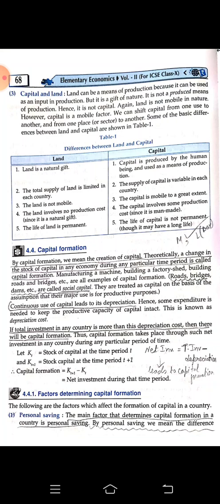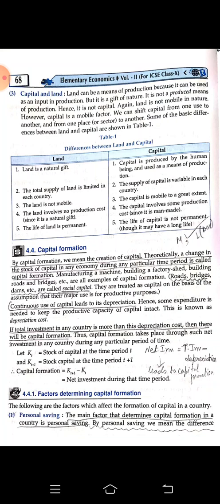So net investment is equal to total investment minus depreciation. Okay, so net investment is equal to total investment minus depreciation, and this net investment helps us in capital formation. And this net investment is not calculated for many years, they are calculating for a particular time. Basically it is calculated every year, for 1 year.